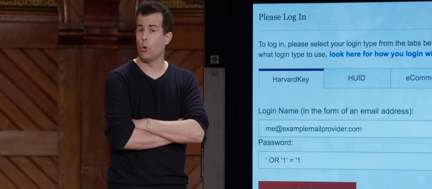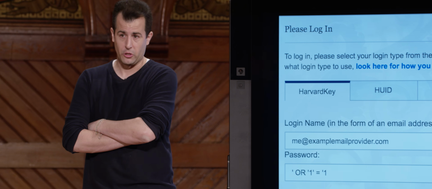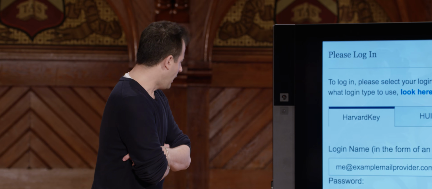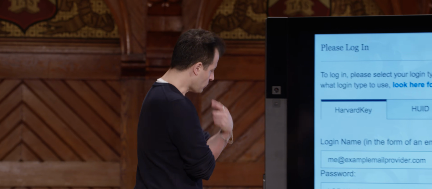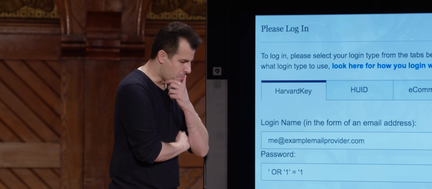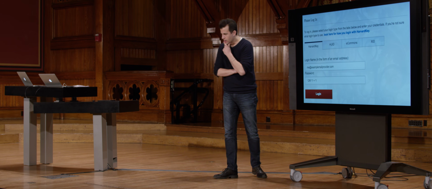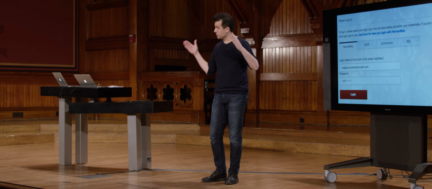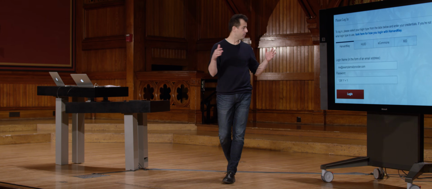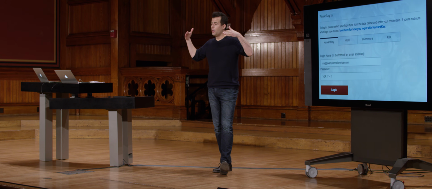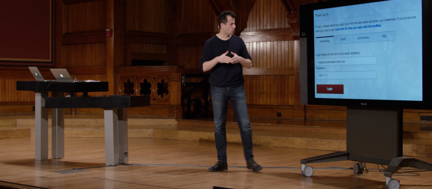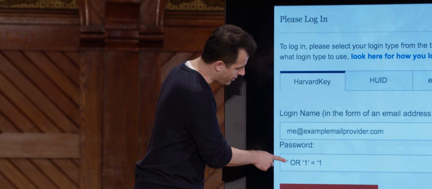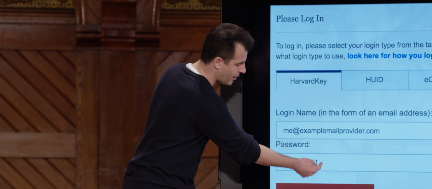It turns out SQL has or. We haven't seen that before, but like Python, it literally has the keyword or. And I am assuming in this case, per some of the examples, that maybe the programmer at Harvard or Yale has single quotes in his or her code, and maybe they are just foolishly and very riskily plugging in what I type in between those quotes. So notice this is kind of the end of a quote. This is the beginning of a quote, but I've not finished the thought there. So let's see what happens.